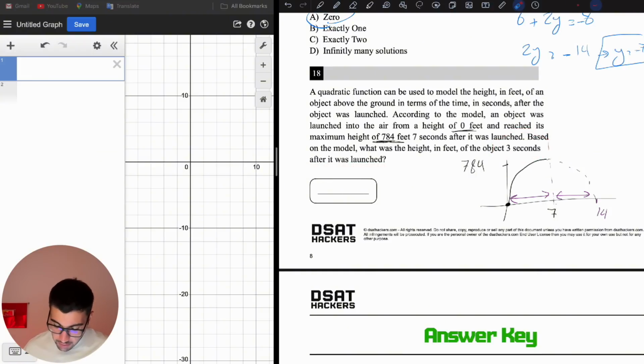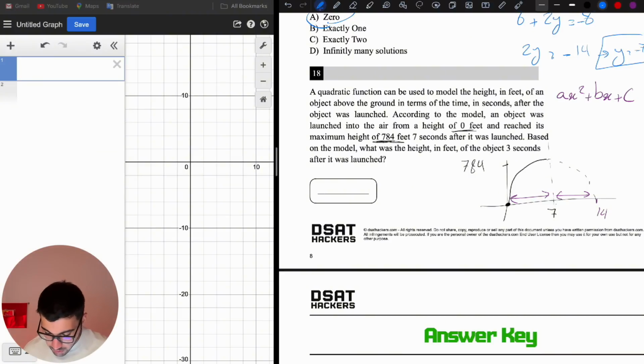So let's write the equation of this function. We know that quadratic functions are in this form: ax squared plus bx plus c. C is the y-intercept. What is the y-intercept of this function? It's 0. So c is 0, right? C is gone. We don't have any c, so the function is going to look like ax squared plus bx.